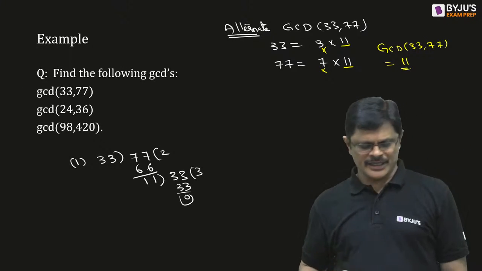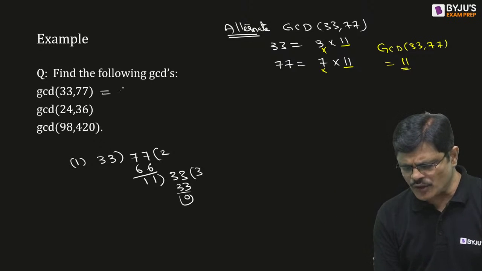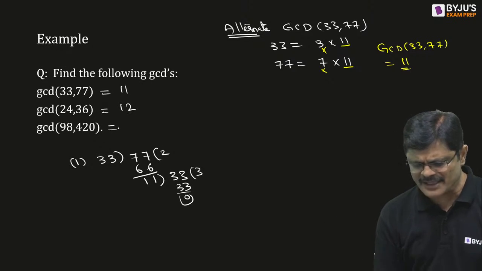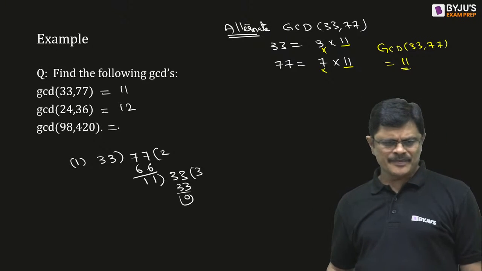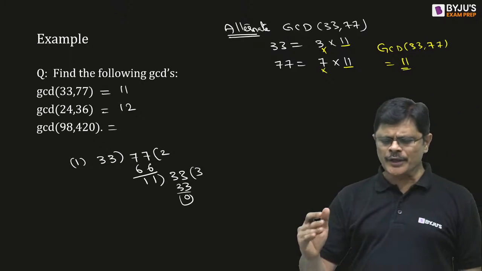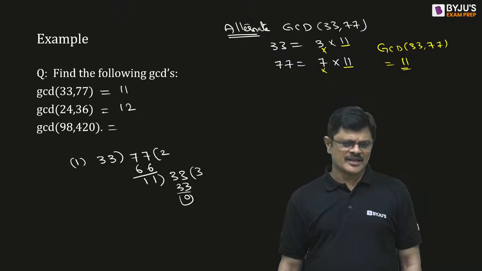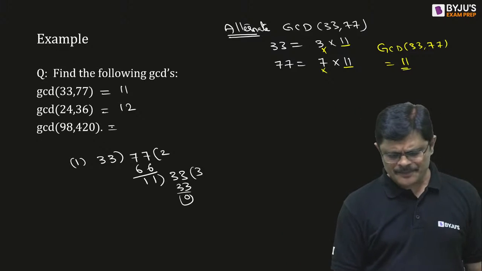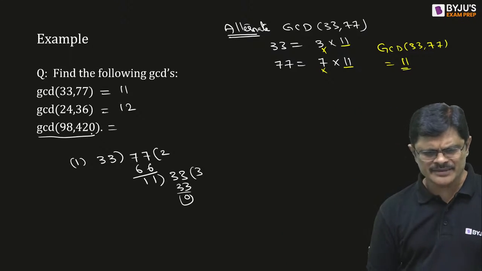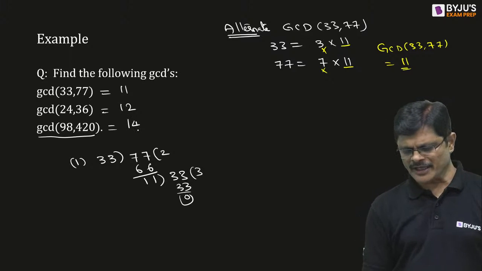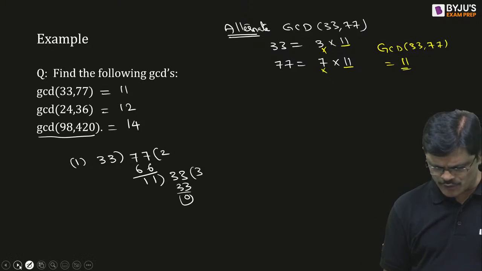So you can try that. People have given the answer 11 for this, 12 for this, and for this, 98 and 420, you can use the division method or the prime factorization method, my dear friends. Is it 14 for the next one? People have given the answer 14 for this. Okay, very good, super.